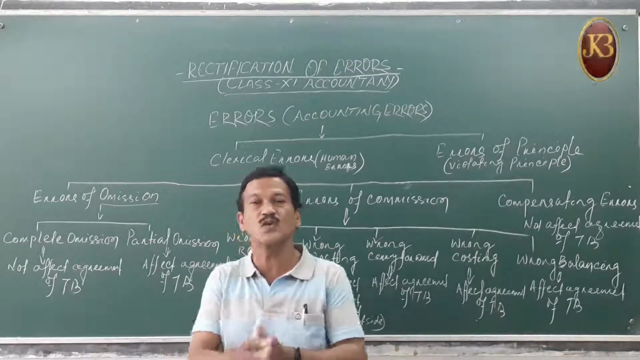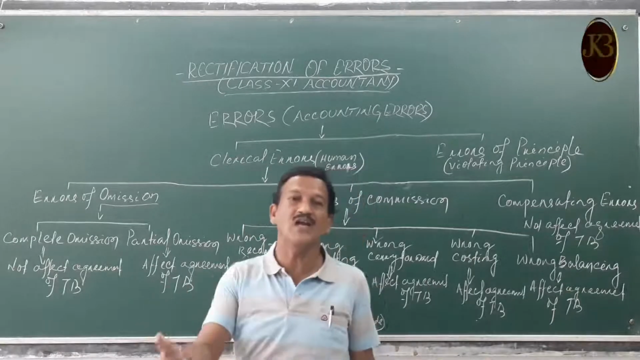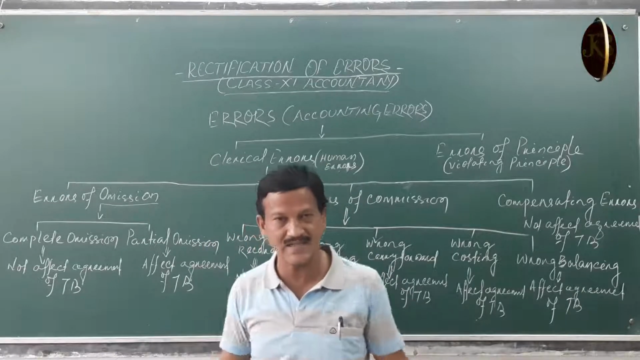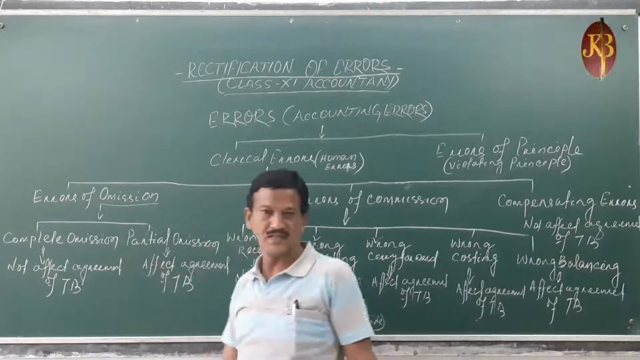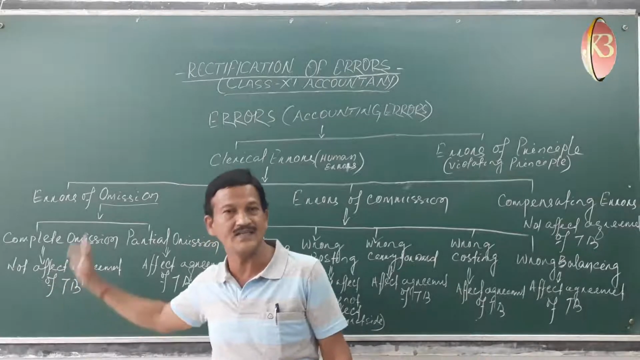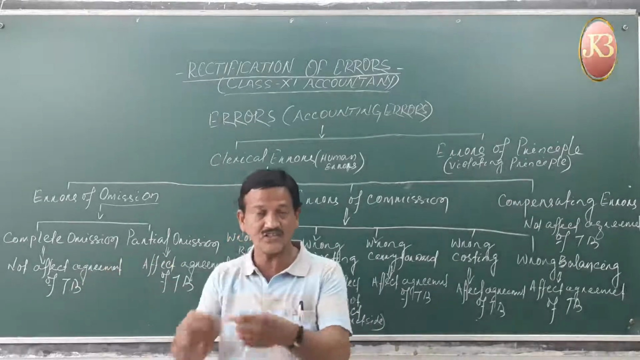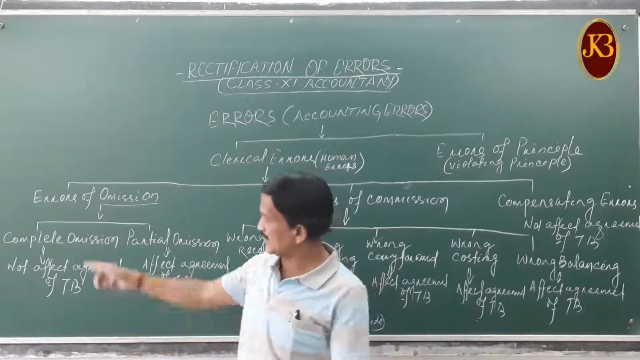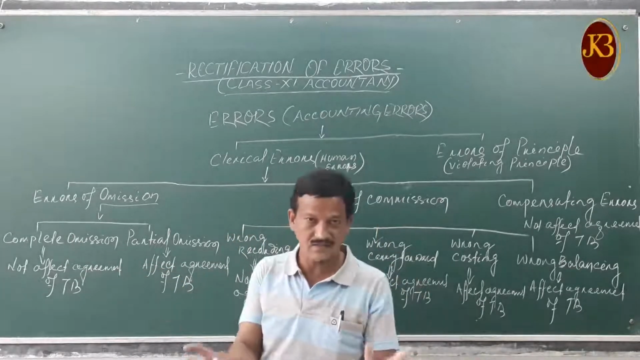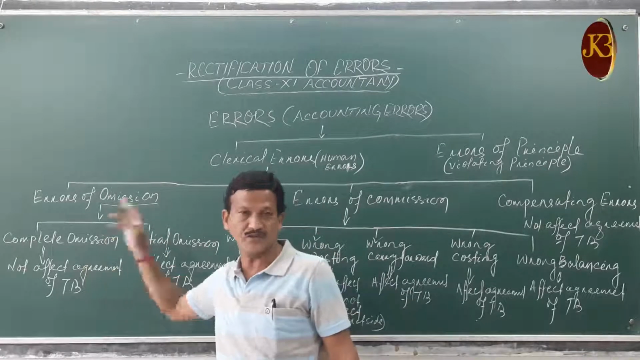Complete omission means totally omitted from the records. For example, purchase of goods from Ram, rupees 10,000, is completely omitted from the books of original entry. That is a complete omission. If it is a complete omission, then it does not affect your trial balance agreement. Your trial balance will agree, but the omission is there. If you forgot to record a transaction, then your profit and loss will not show the correct figure, and your financial position will also be wrong.